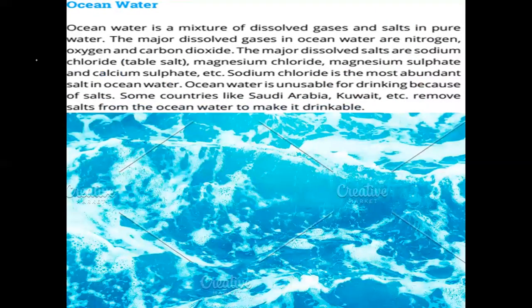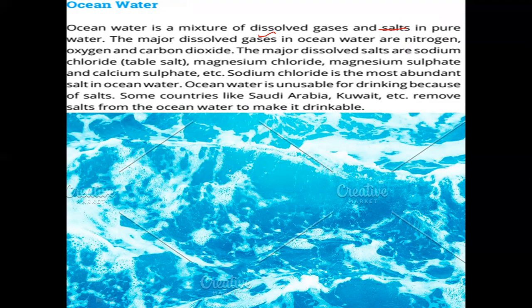So let's talk about ocean water first. Ocean water is a mixture of dissolved gases. Why is ocean water or sea water undrinkable or unusable? That is due to this property, that it has dissolved gases and salts in the pure water. When the glaciers melt, when water comes from the mountains and rocks, or after rainfall, it comes down by the rivers and lakes, and it dissolves lots of salts from the rocks inside it.